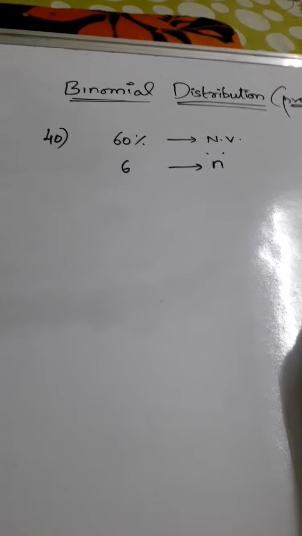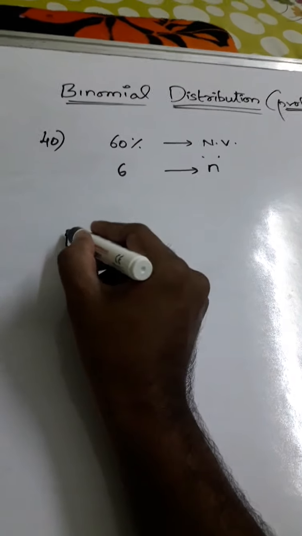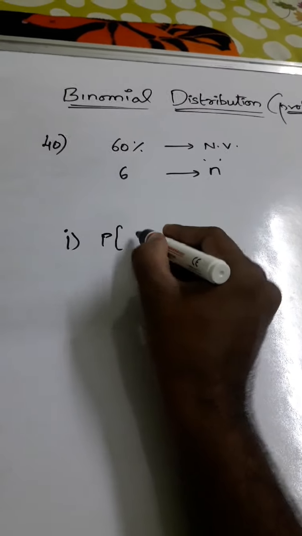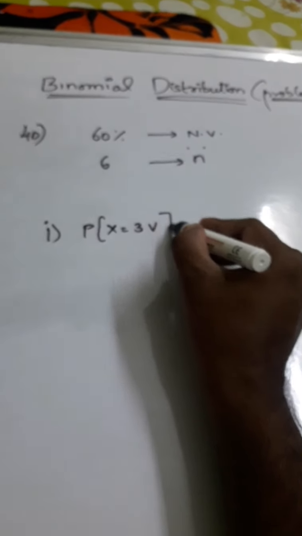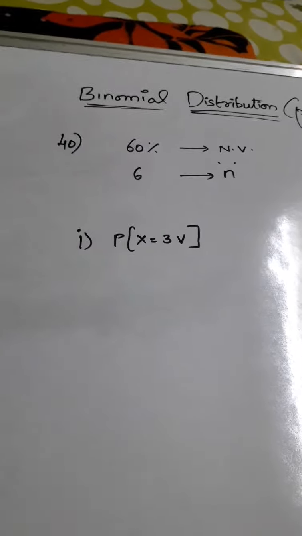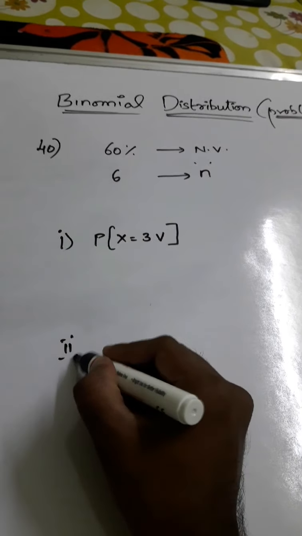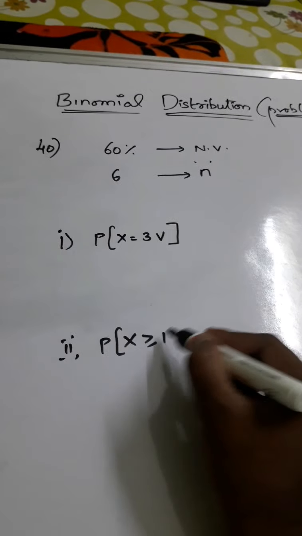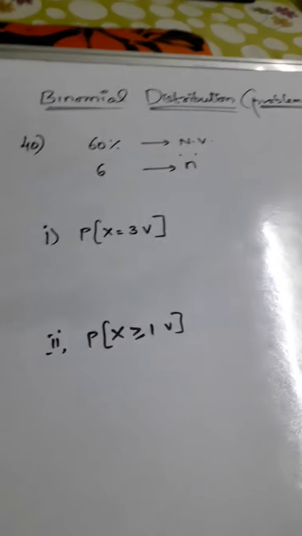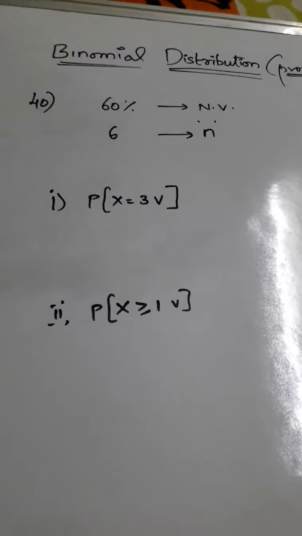Find the probability that, one, 3 are vegetarians, that is x equals 3, and two, the probability that at least 1 is a vegetarian. This is the question asked.